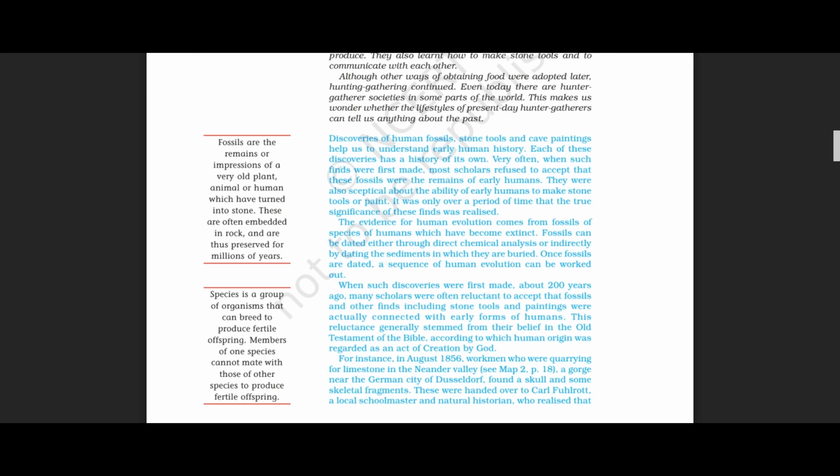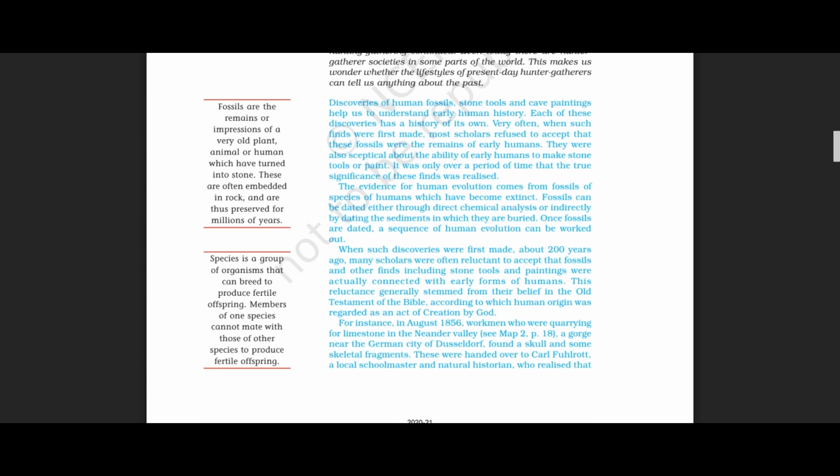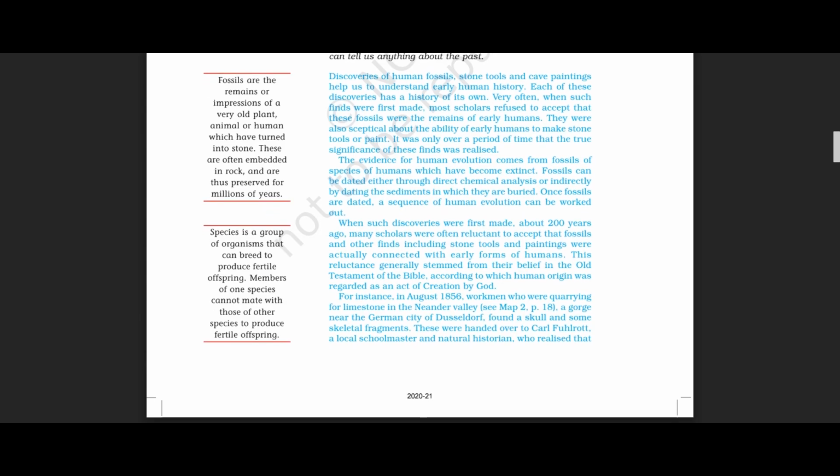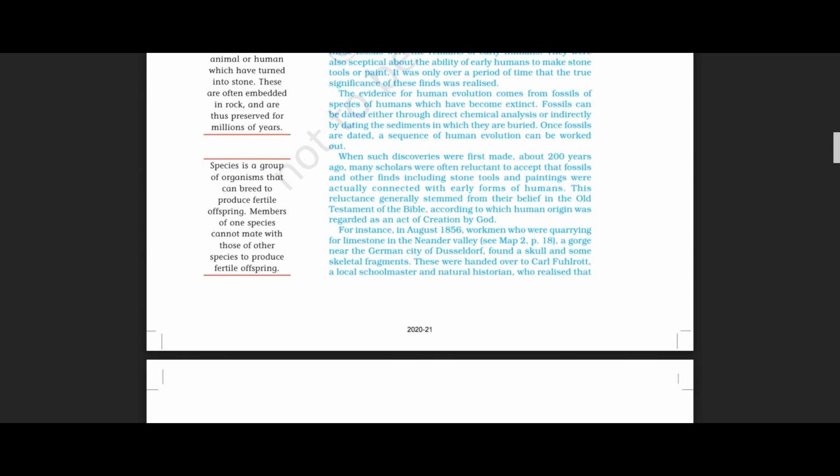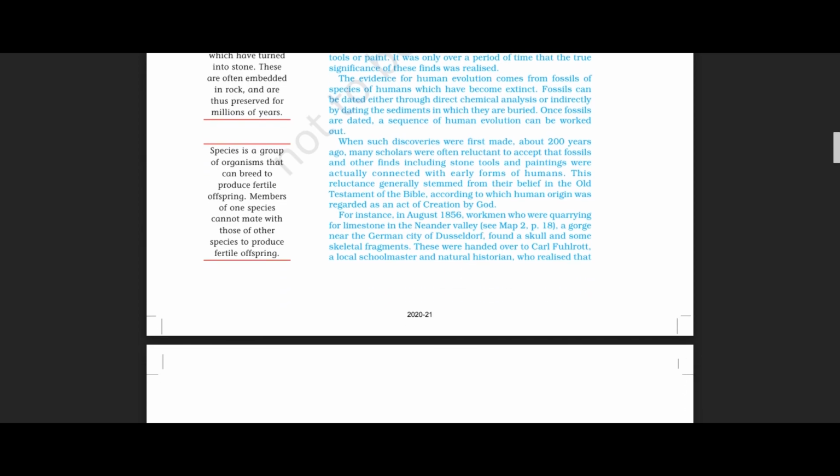Then next I told you that the evidence for human evolution comes from species of humans which are extinct, and fossils can be dated through two methods. These discoveries were first made about 200 years ago. At that time itself, the scholars began to refuse all these things. Then we studied that the scholars refused them because of their belief in the Old Testament of the Bible. Then we studied about the origin of human evolution, right?